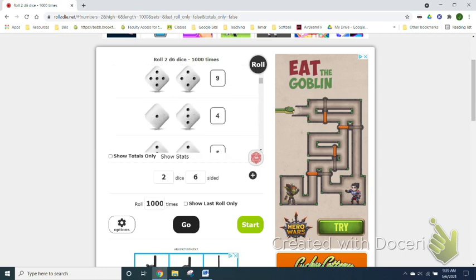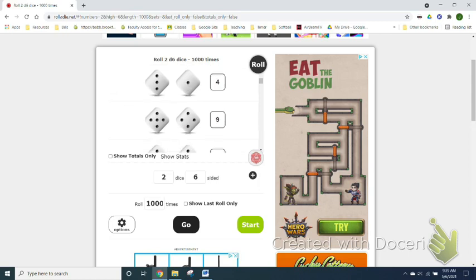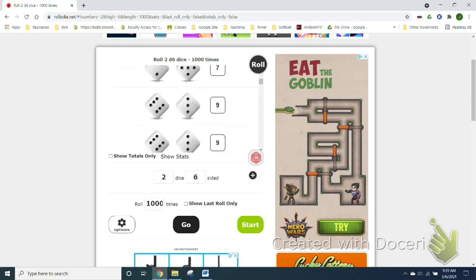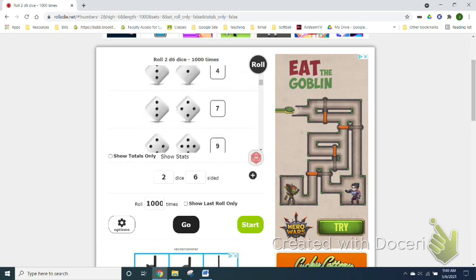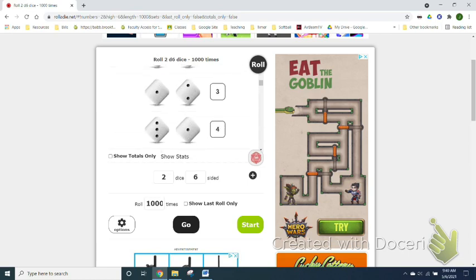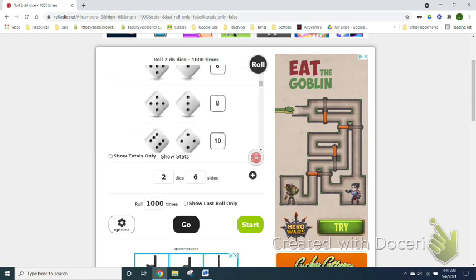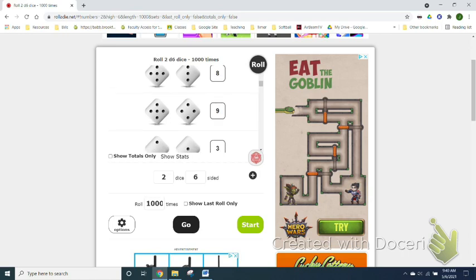10. 11. 12. 13. 14. 15. Did we miss one? I'll go up.